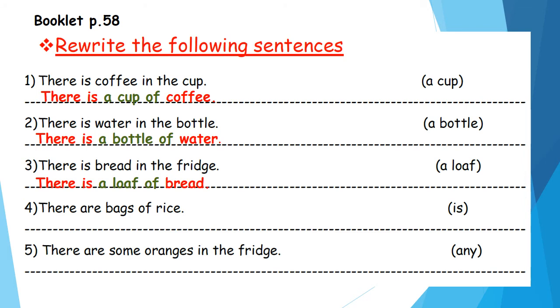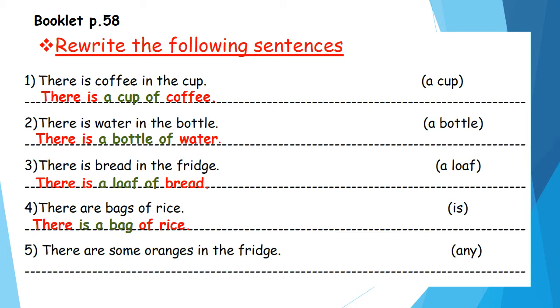Okay. Number 4. There are bags of rice. Here this is a plural sentence. There are bags of rice. Here this sentence I want to change it into singular. So I will say what? Super. There is a bag of rice. Here we'll cross out are and write is, and we'll cross out s and write a bag. There is a bag of rice.